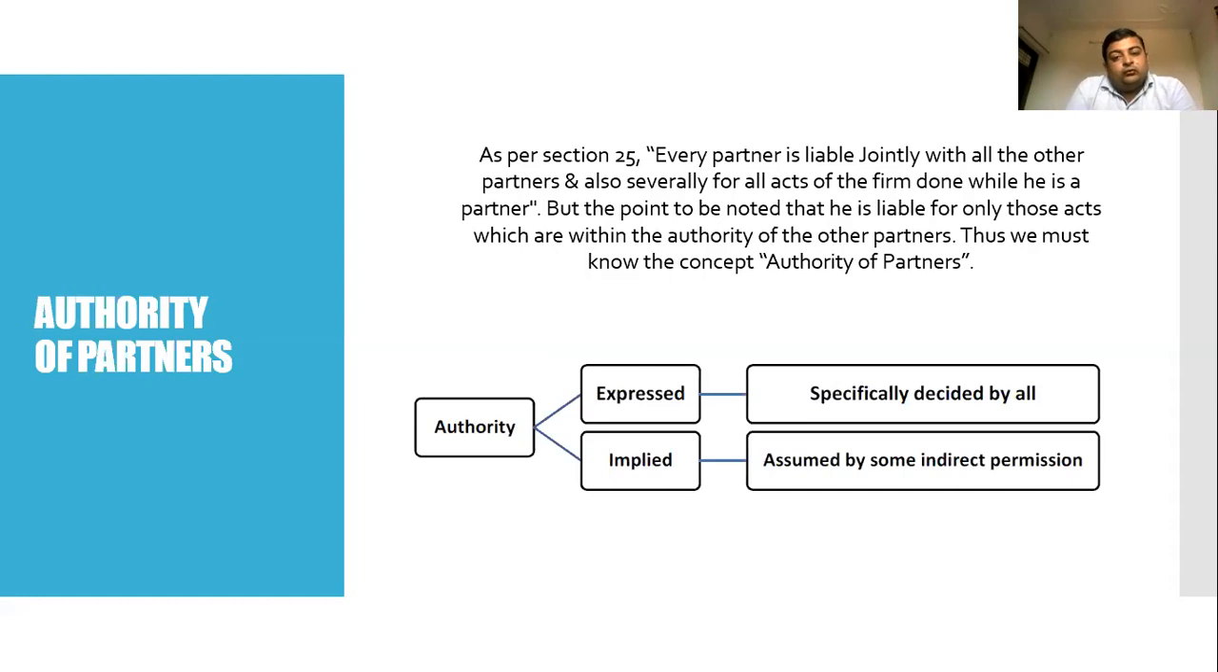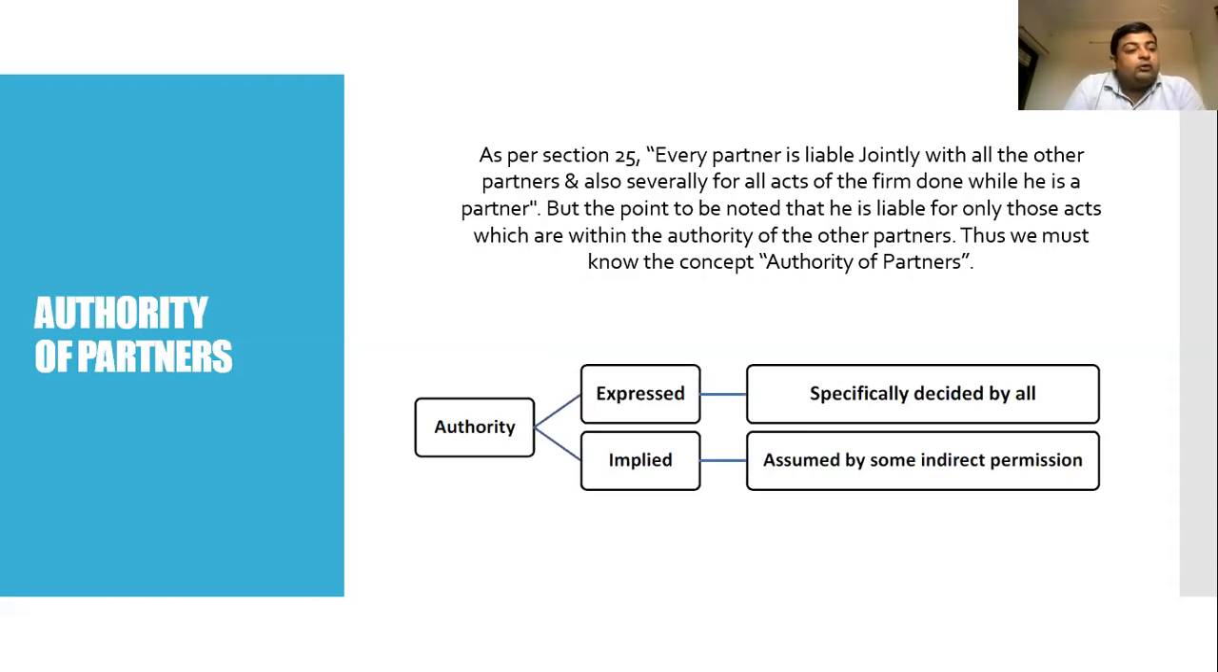Thus we must know two things. First, authority can be of two types: express and implied. Express means specifically decided by all the partners which work is to be done by which partner. Implied means assumed through some indirect permission. For example, it is assumed that all the partners in the firm will not commit any forgery or misappropriation of funds. So it is an implied authority.